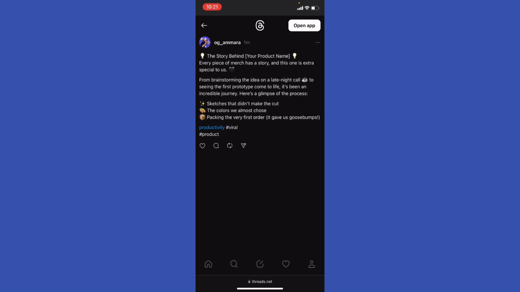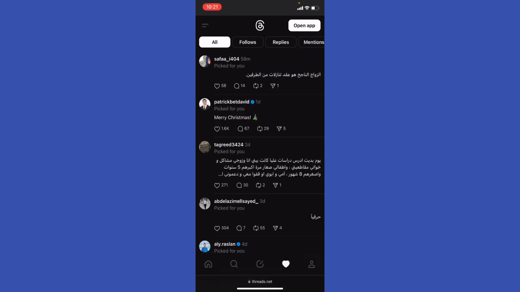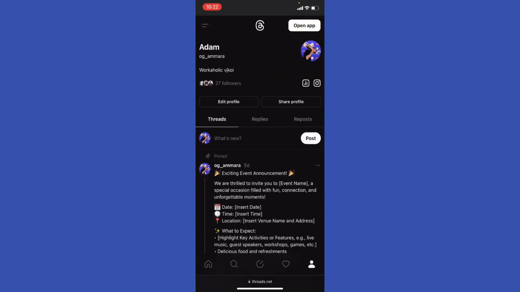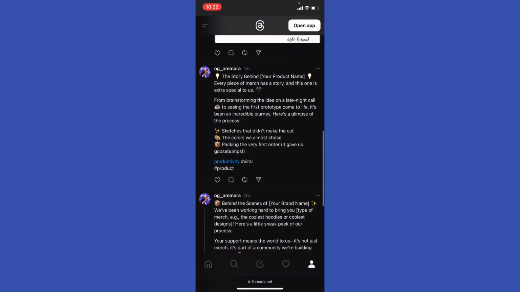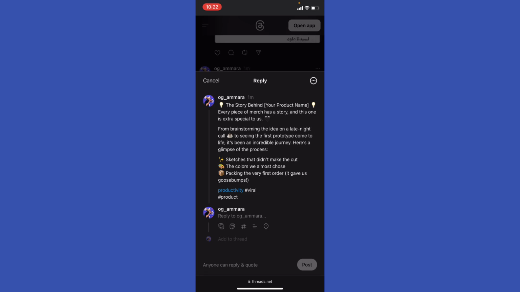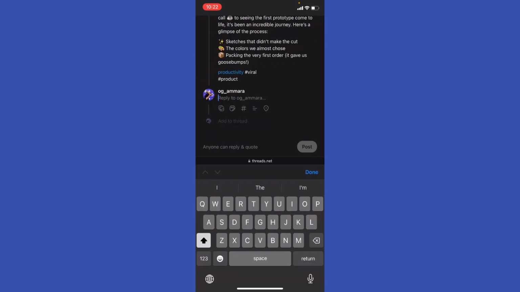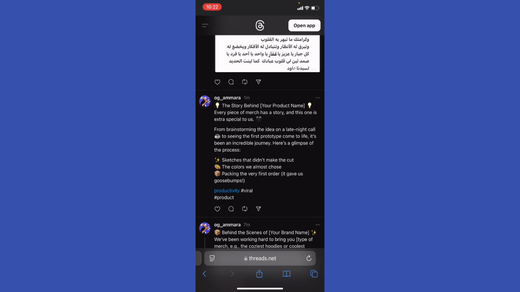You can find the messages at the bottom right here at the heart, and you're gonna see all the notifications, including mentions, replies, and more. And also the DMs. And the DMs, you're gonna also find on Instagram because they're both linked. So if you didn't find it here, you're gonna find it on your Instagram. And make sure that you ask questions in your post. You can go ahead into this post and write a thread, or add a thread. What is the best thing about this product? Question mark. And let people respond.